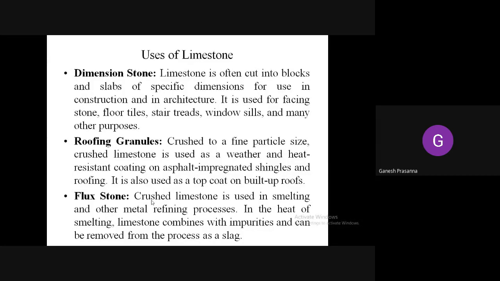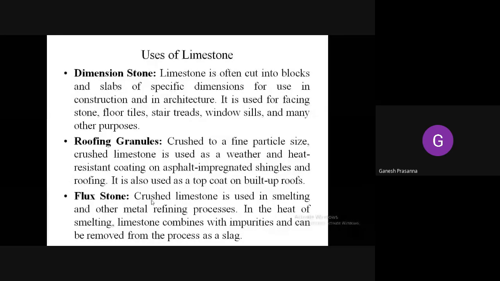As I told you in my earlier class, during the late 90s and 2000s there was a lot of limestone available, so people started using that limestone for flooring itself. Next are roofing granules. Crushed limestone of fine particle size is used as a weather and heat resistant coating on asphalt impregnated shingles in roofing. It is also used as a top coat on built up roofs.